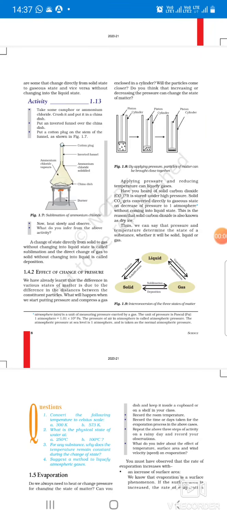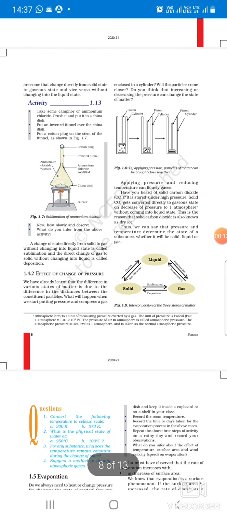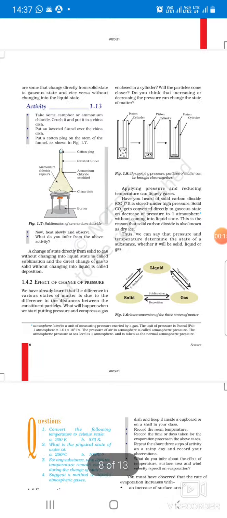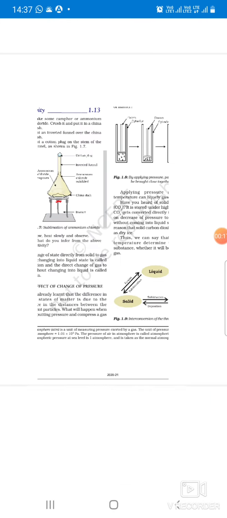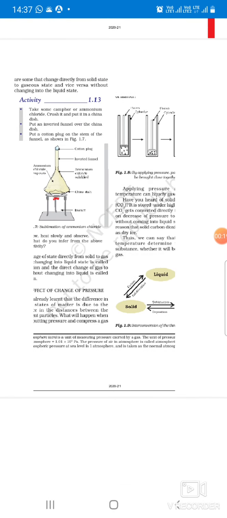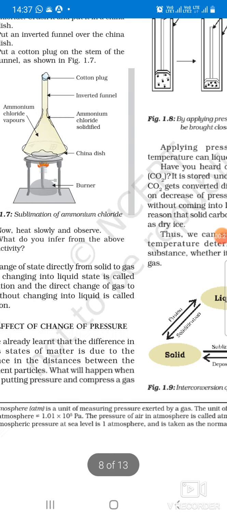Yes, good morning, students. We have discussed in our previous lecture the effect of temperature on the states of matter: how we can change the state of matter by increasing and decreasing the temperature. Now, the question is: can we change a solid into gaseous form directly? Yes, this is called sublimation.